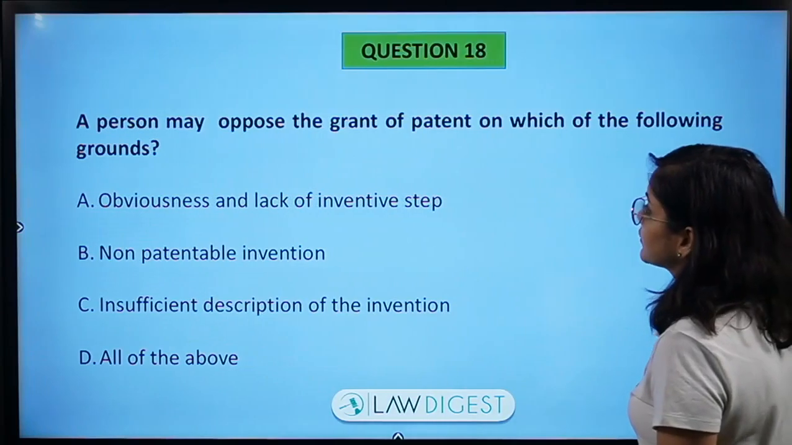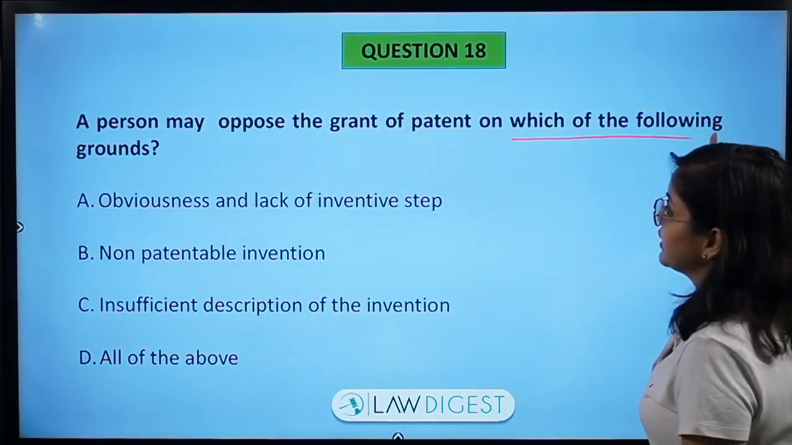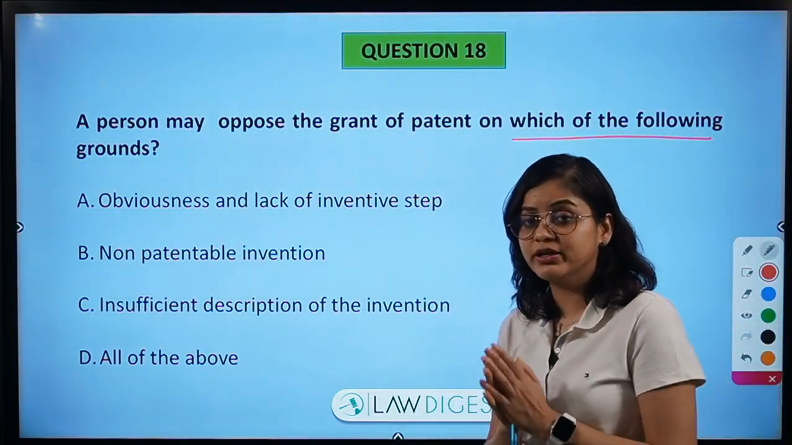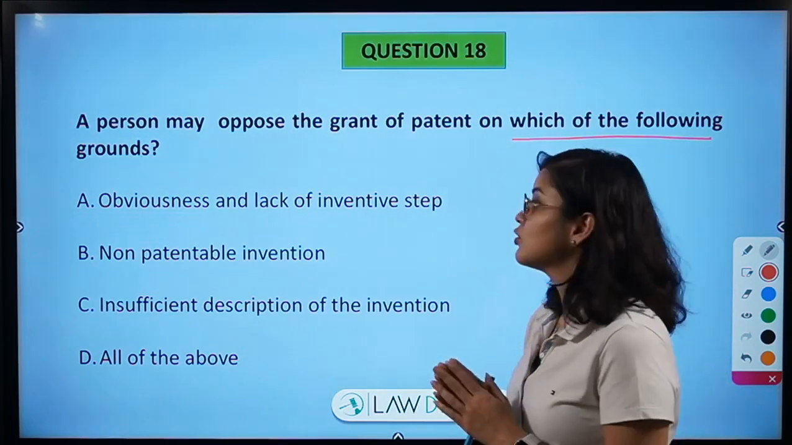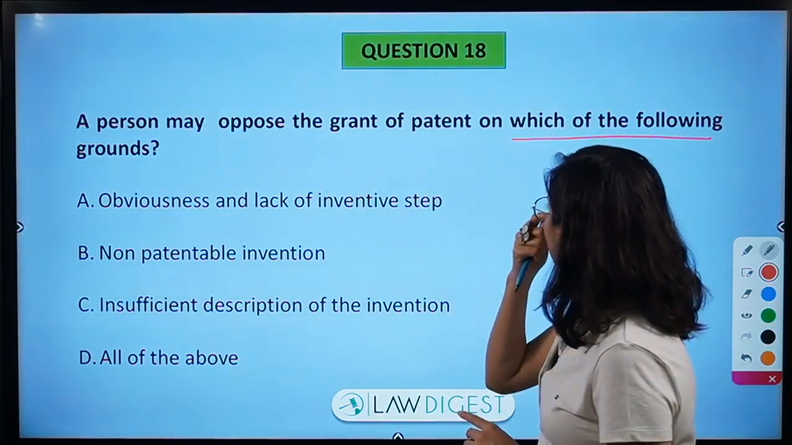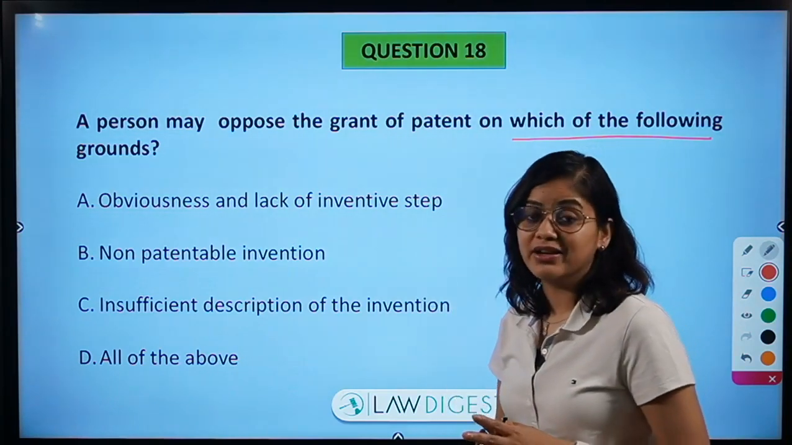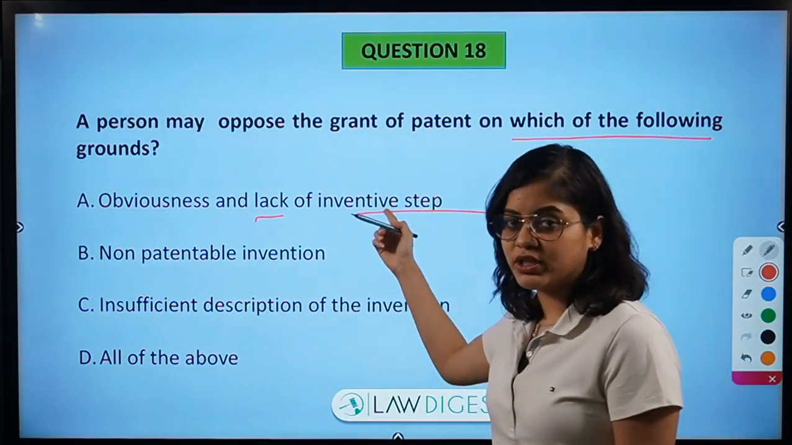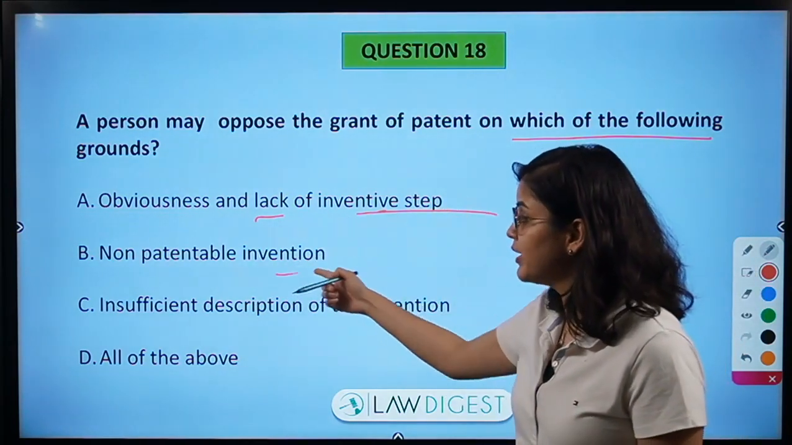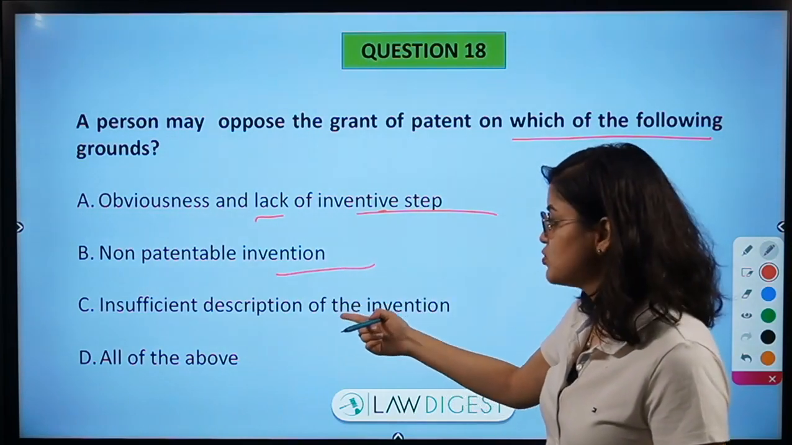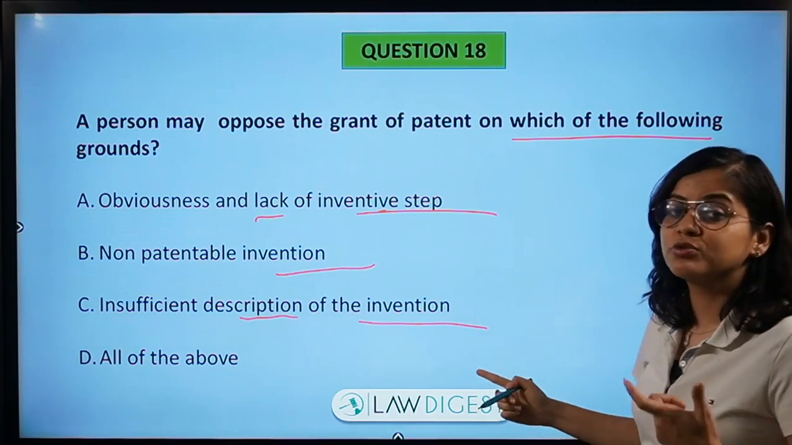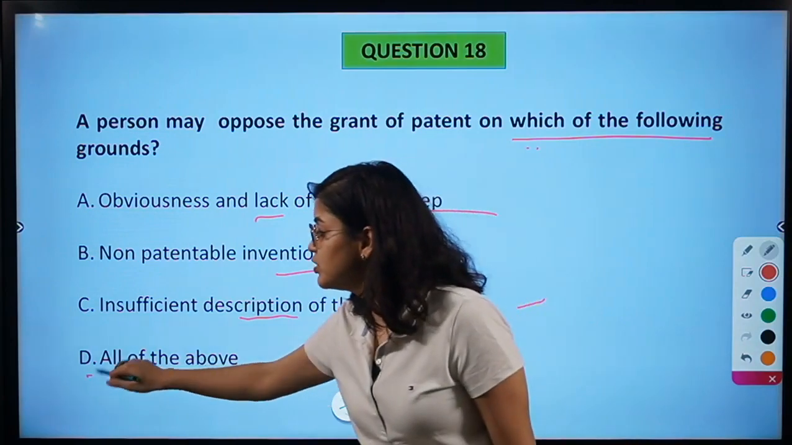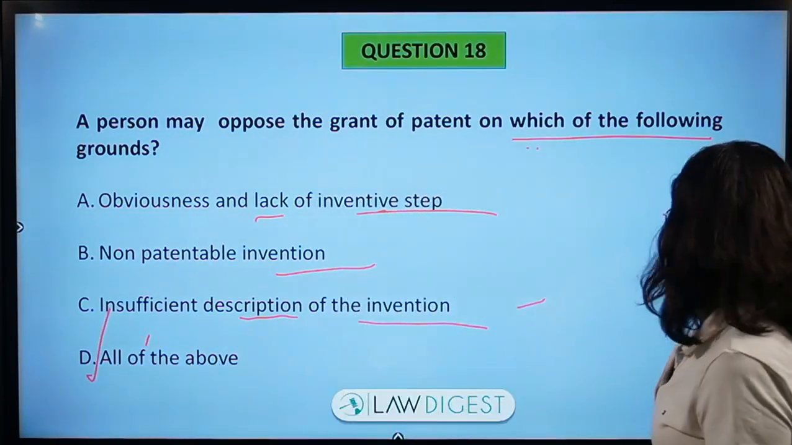Let's move on. A person may oppose the grant of patent on which of the following grounds? So before this we saw that opposition of grant of patent कब हो सकता है? Pre grant, post grant दोनों हो सकता है. Here we are looking at कि on what grounds can granting of patent be opposed? Obviousness and lack of inventive step. We saw that this is an essential for granting patent. Then non-patentable invention is a ground for refusal. Then insufficient description of the invention is also a ground for opposing the grant of patent. Therefore option D जो है वो इसका correct answer है.